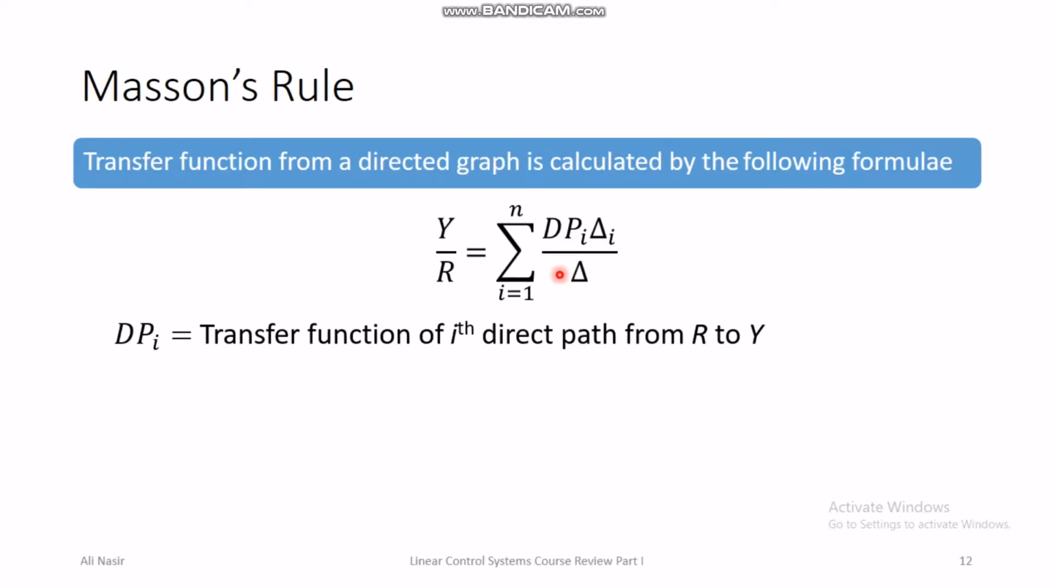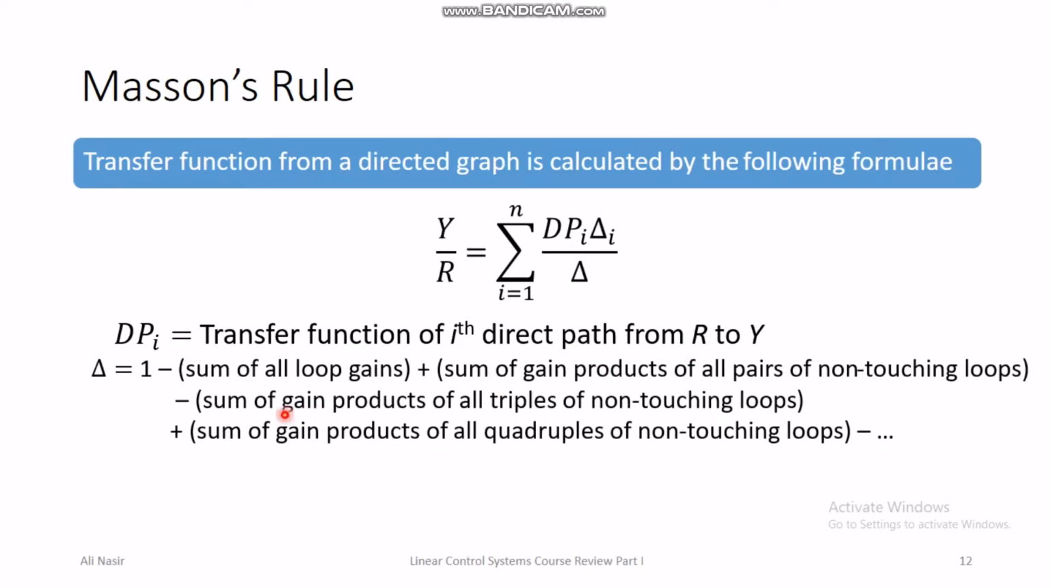Actually in Mason rule you convert the block diagram into signal flow graph, and then you find the transfer function or direct paths. So dpi is the transfer function of the ith direct path from R to Y, and delta is 1 minus sum of all loop gains plus sum of gain products of all pairs of non-touching loops minus sum of gain products of all triples of non-touching loops plus sum of gain products of all quadruples of non-touching loops minus up to so on.